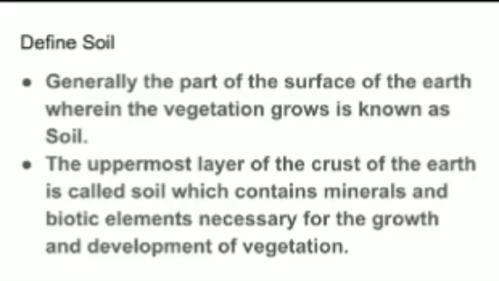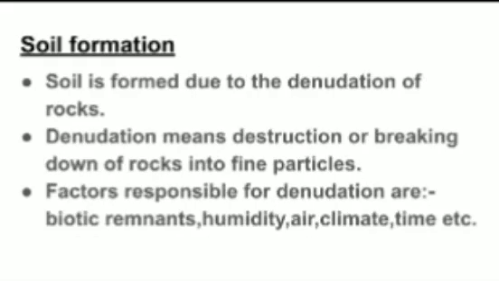That layer of the earth is known as soil. So in simple words we can say that the upper surface of the earth which is suitable for plants is known as soil.